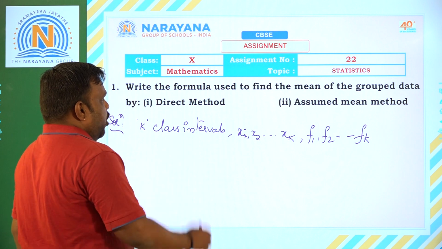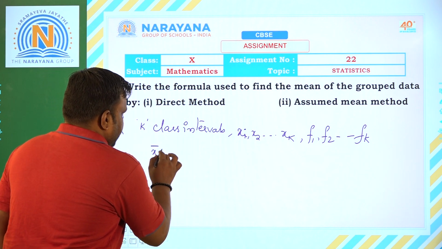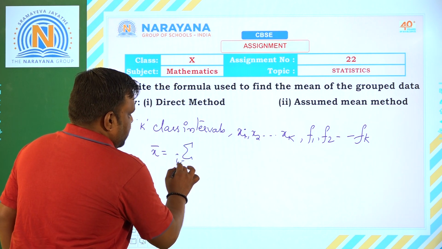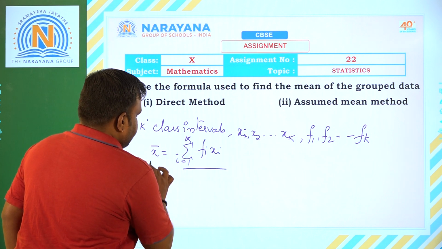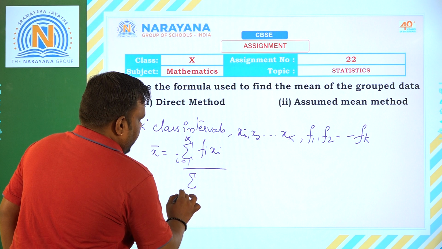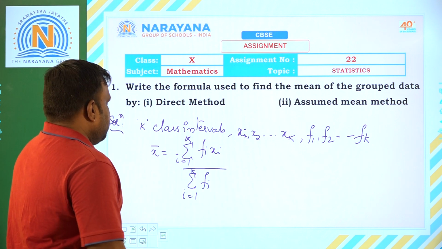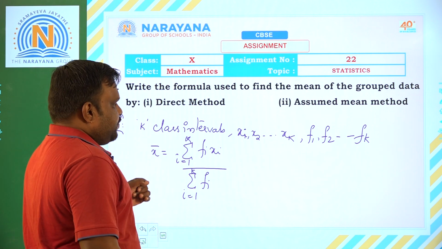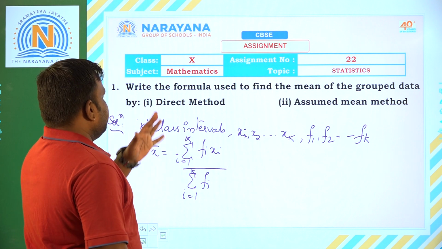Then according to the direct method, the calculation of mean, denoted by x bar, is equal to the summation of i equal to 1 to k of fi xi divided by the summation of i equal to 1 to k of fi. This is the formula used for finding the mean with the help of the direct method. We have to explain the terms in this.